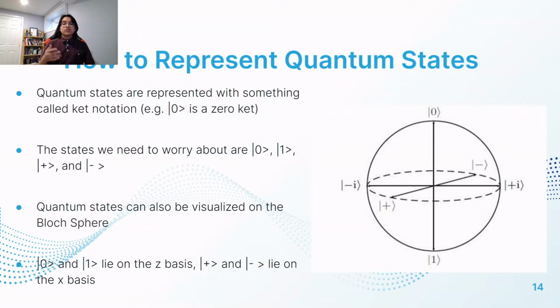We can represent quantum states using something called ket notation, and the states that we are going to worry about for this project are 0 ket, 1 ket, plus ket, and minus ket. And these quantum states can also be visualized on the Bloch sphere, as shown on the right side of the screen. 0 ket and 1 ket, as you can see, lie on the z-axis of the sphere, while plus ket and minus ket lie on the x-axis, while plus i and minus i are two others.